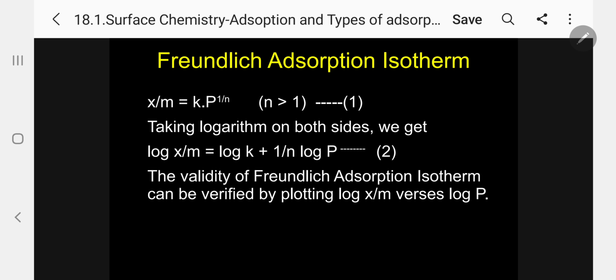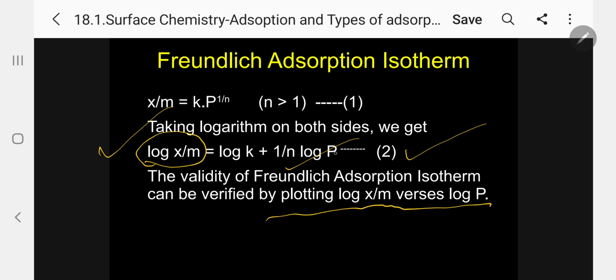Taking logarithm on both sides, we get log x by m equals log k plus 1 by n log p. This is equation 2. So the validity of Freundlich adsorption isotherm can be verified by plotting log x by m versus log p.